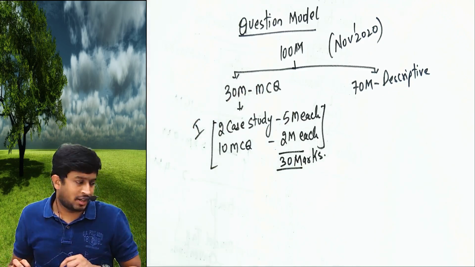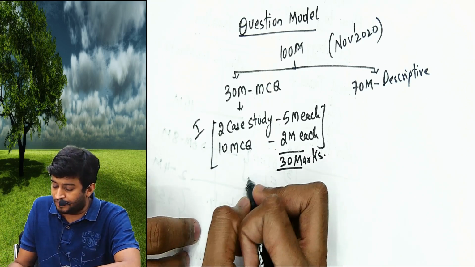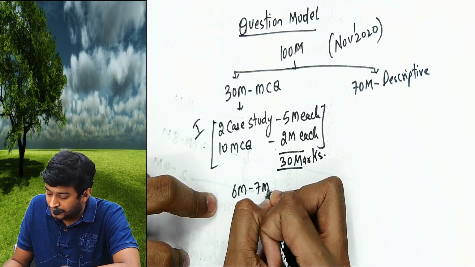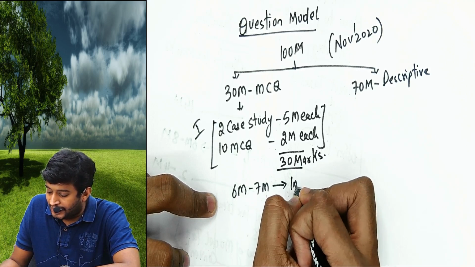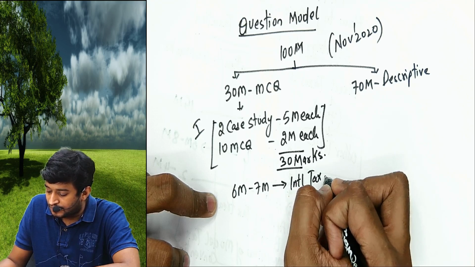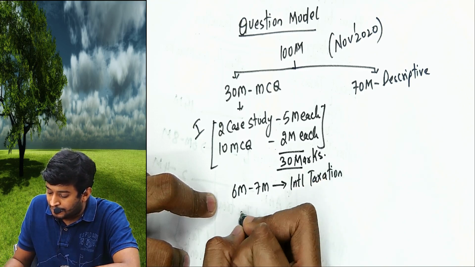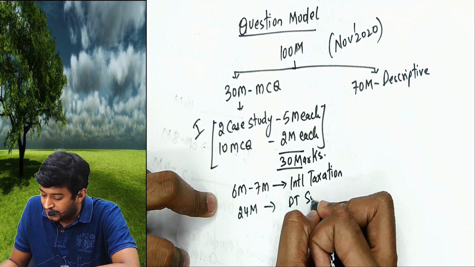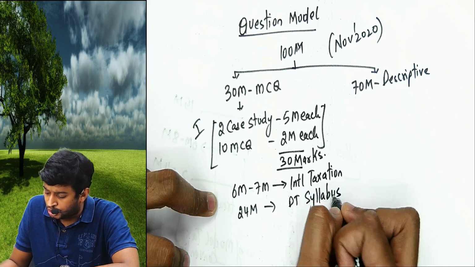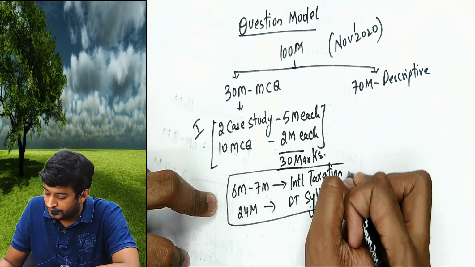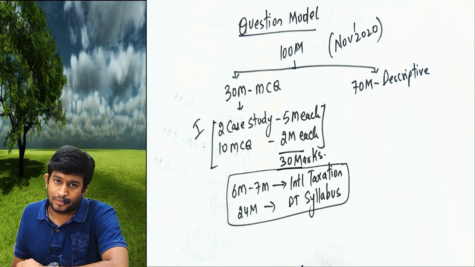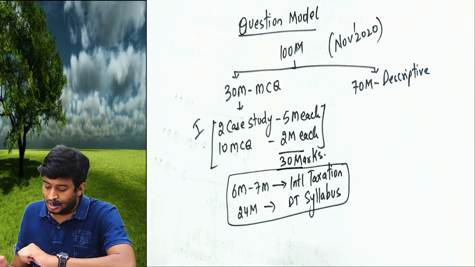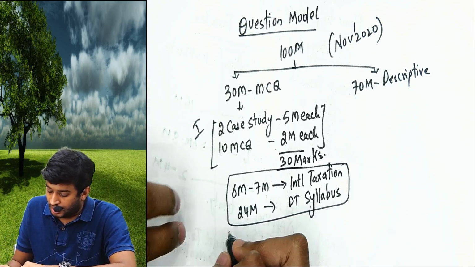Out of this 30, we are 100% sure 6 to 7 marks will come from international taxation chapters, and the balance 24 or 23 marks will come from the DT syllabus. This is for sure, no doubt. 6 to 7 marks will come from international taxation and 24 marks will come from the DT syllabus.